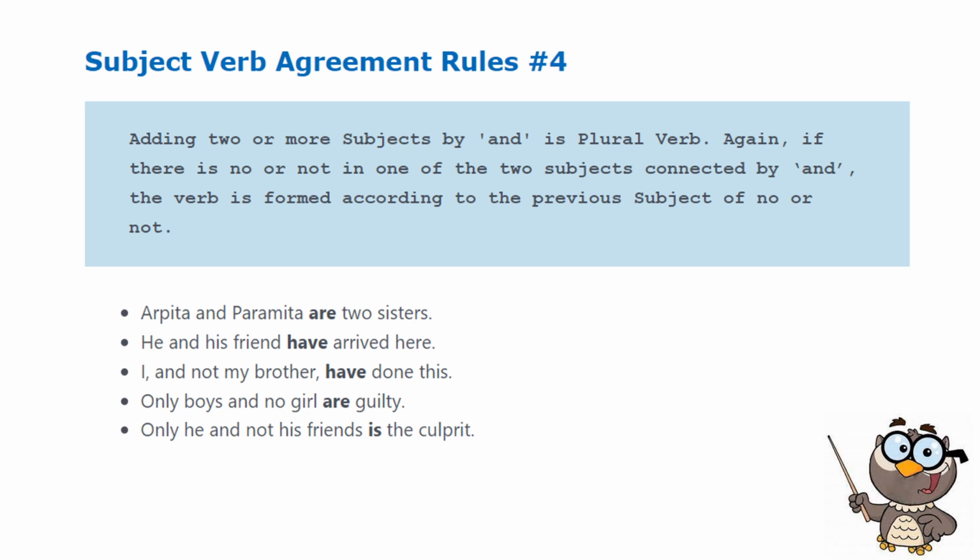Next, only boys and no girls are guilty. So our subject reference here is only boys. Only boys, that's plural, so are. Only he and not his friends is the culprit. Again, the rule says the phrase containing the word not is not your subject. The word that precedes it is your subject. So only he is our subject in the last example. So he is singular. That is why we use is as our verb.